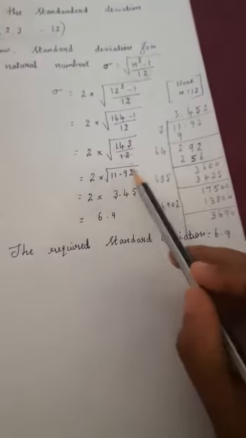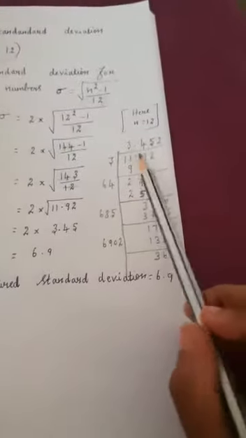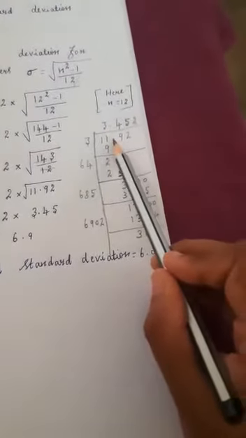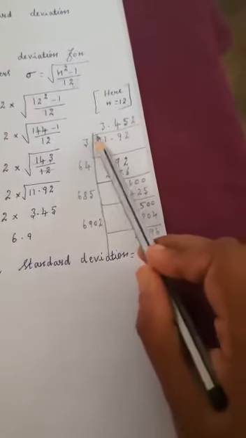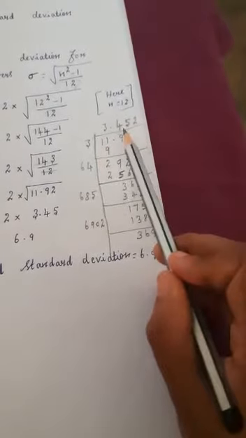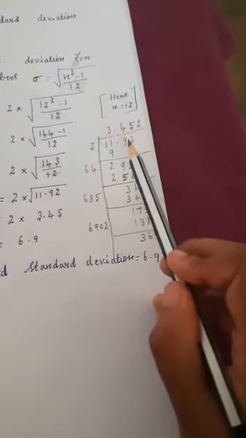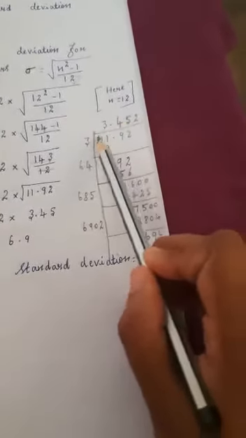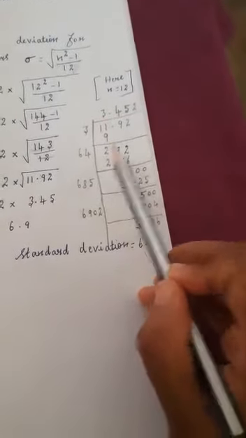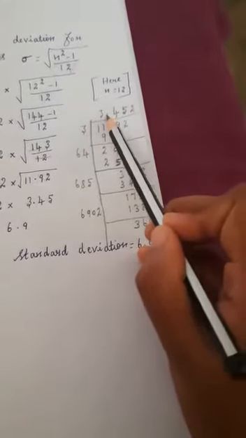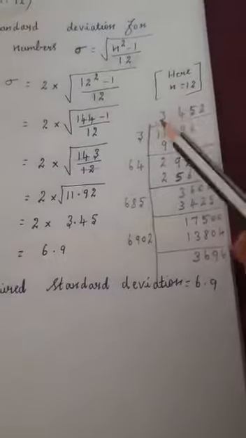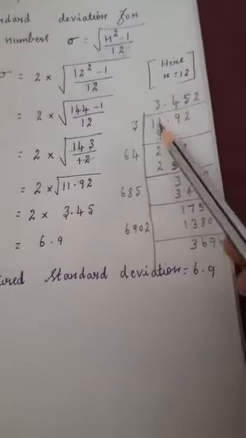Now we find the square root first, and after that multiply with the 2. You know how to find the square root, we have seen many questions. For 11.92, as I said before, before the point we consider the two digits together. Which number multiplied by itself fits? 3 threes are 9, the remaining is 2.